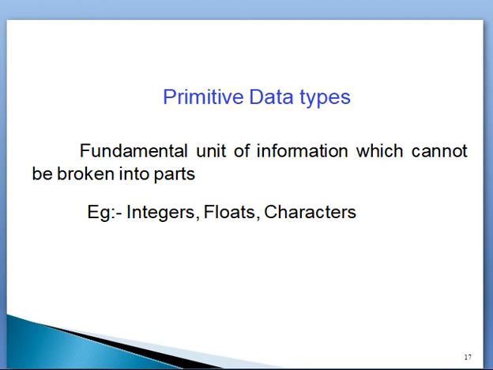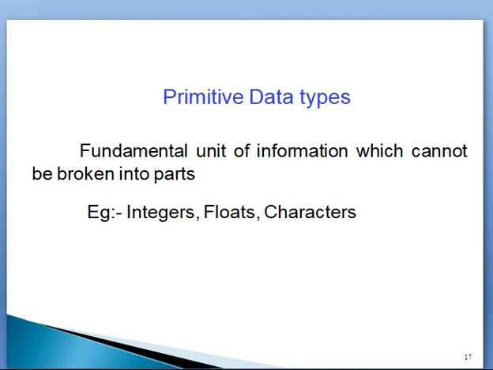Integer is used to represent numbers. Float is also used to represent numbers. Characters are used to store characters. Here integers and floats are both used to store numbers, but some slight difference is there.